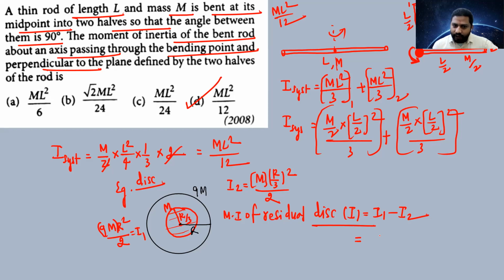So you can do this: 9 mr square by 2 minus mr square by 18. Yes or no? You can do that and send me the answer for this also.